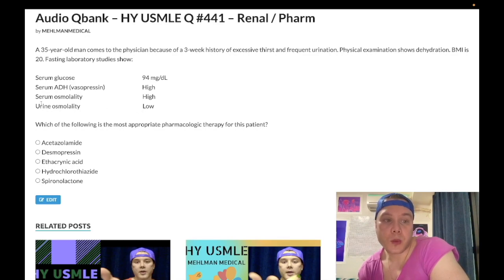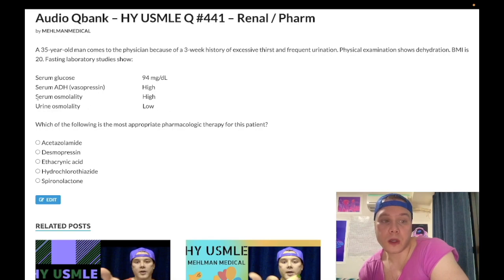So if we ignore the serum and the urine osmolality for a second, okay, just ignore that. And we look at our serum ADH, which is high. When we think about what ADH normally does, it inserts aquaporins in the apical membrane of the medullary collecting duct, enables free water reabsorption. Therefore, our urine should become more concentrated because we're pulling free water out of the urine, and our serum should become more dilute. Our serum sodium should go down, and our serum osmolality should go down.